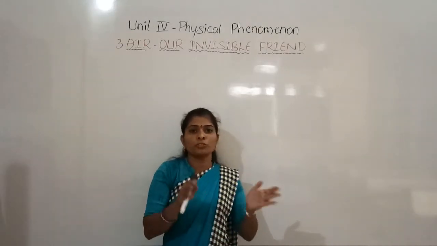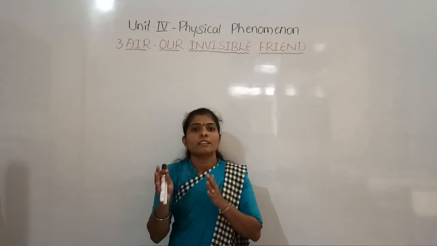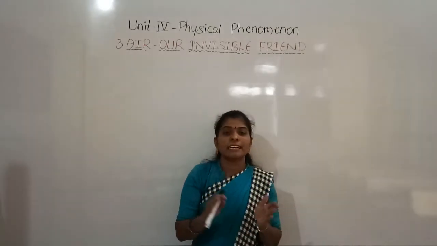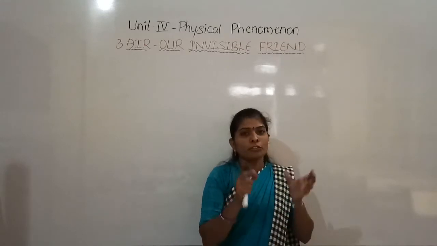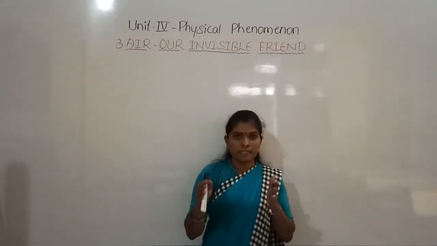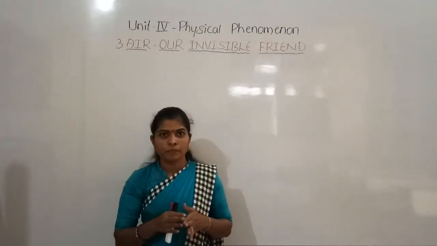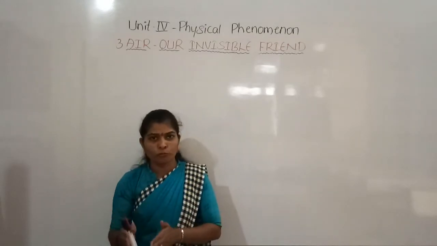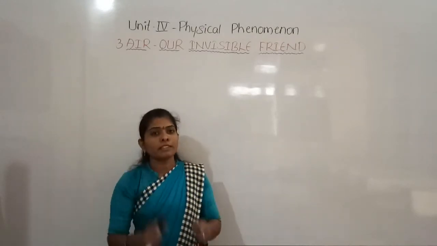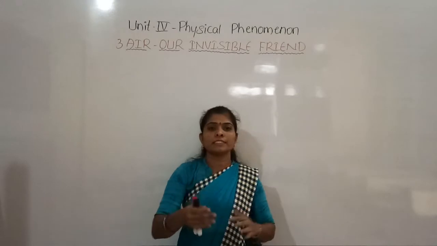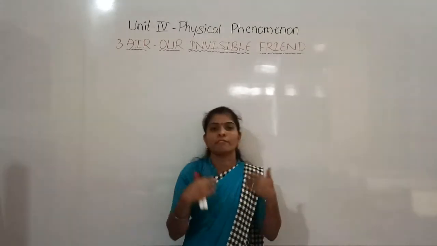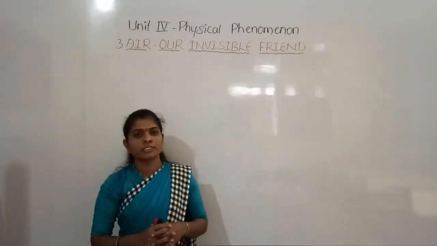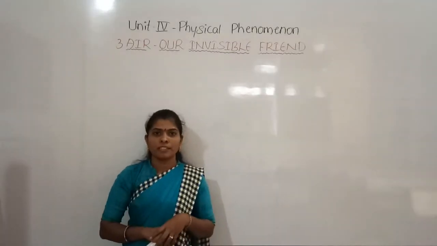So they produce the food as well as they release the oxygen. The plants use the carbon dioxide which is present in the atmosphere and prepare their own food. Then with that food they even release oxygen into the atmosphere, and we use that oxygen for breathing. Right?